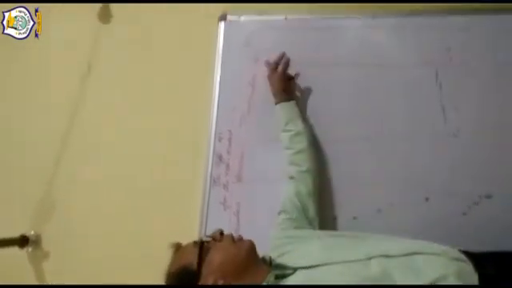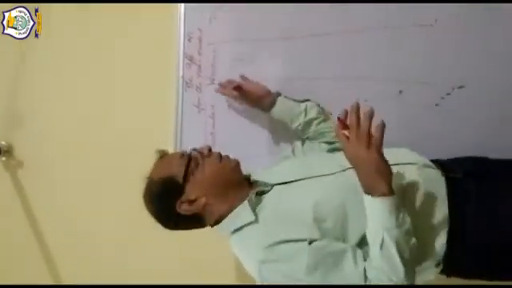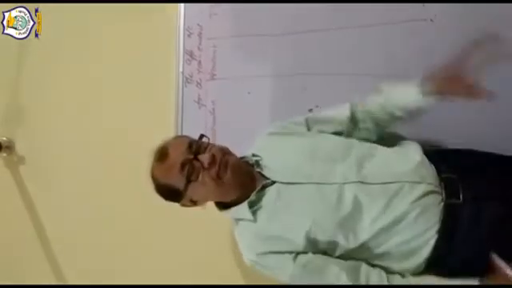Particulars, amount, particulars, amount. Now, just for an example, I am teaching you this P&L appropriation.